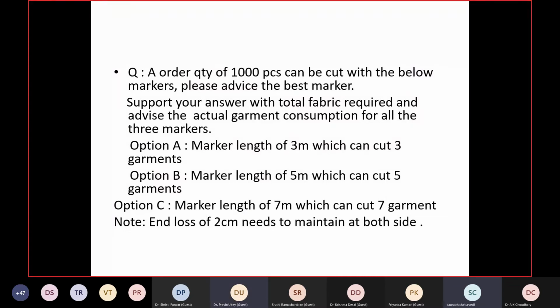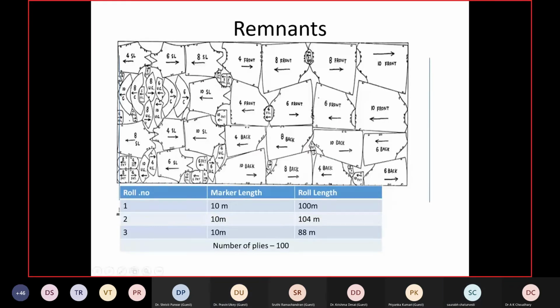Sorry to disturb. What is the remnant loss you talk about? Remnant loss, for example, I repeat, the marker length is 10 meter. The first roll is of 100 meter. So we will be able to spread 10 plies and there will be no remnant loss. Now we start the second roll. It is of 104 meter. So we will spread 10 plies and 4 meter will be left.